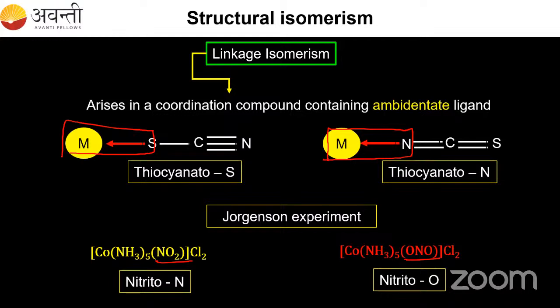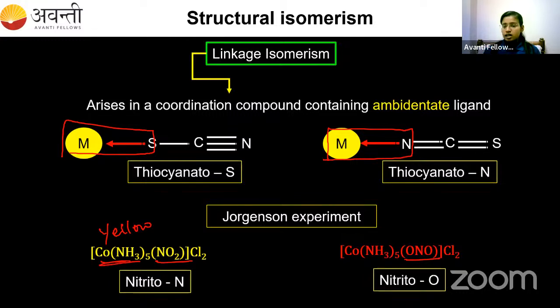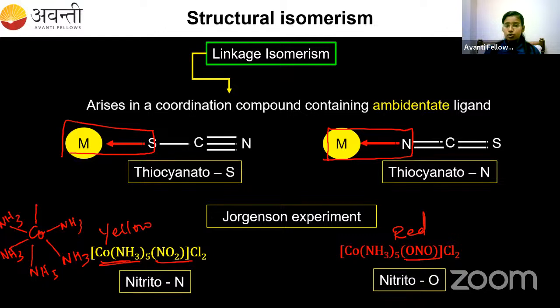But the color that he got for the first compound is yellow. All of you can see the yellow color compound, right? And here it is red. So why are two different colors observed? Because they are isomers of each other. In the first case, cobalt is bonded with 6 ligands, in which 5 of them are amine, NH3, and the sixth is NO2. So here cobalt is bonded with nitrogen.